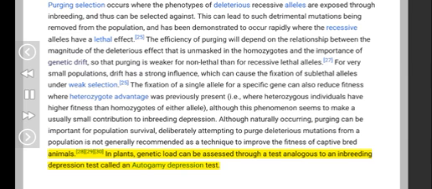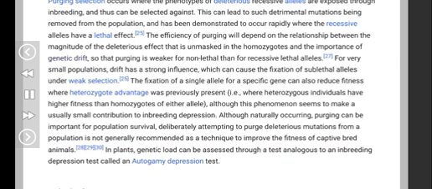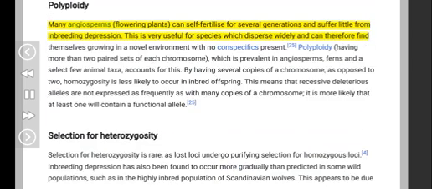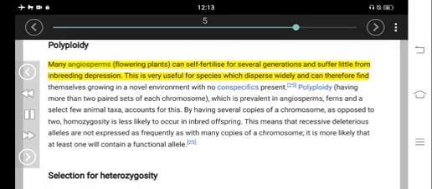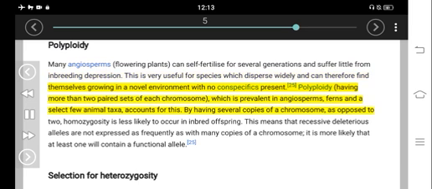In plants, genetic load can be assessed through a test analogous to an inbreeding depression test called an autogamy depression test. Polyploidy. Many angiosperms, flowering plants, can self-fertilize for several generations and suffer little from inbreeding depression. This is very useful for species which disperse widely and can therefore find themselves growing in a novel environment with no conspecifics present. Polyploidy, having more than two paired sets of each chromosome, which is prevalent in angiosperms, ferns and a select few animal taxa, accounts for this.